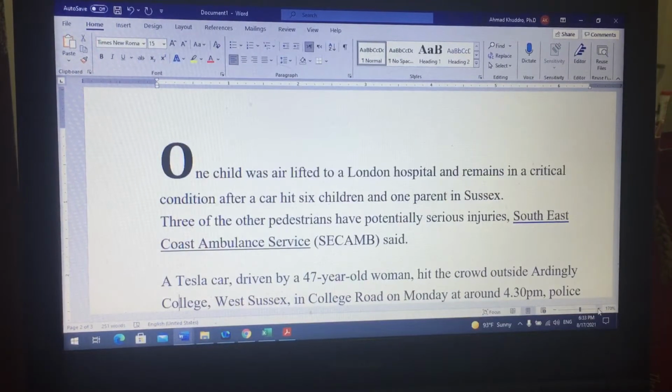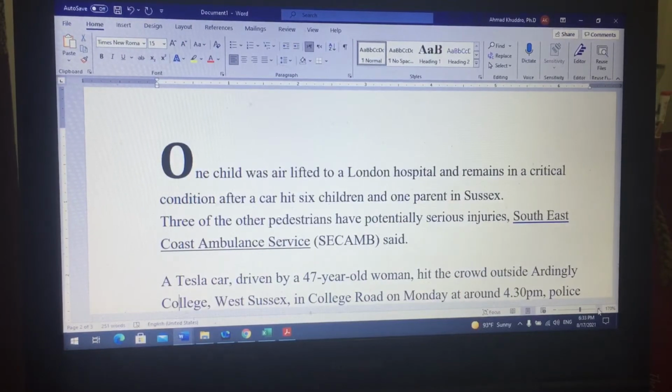When it says other, we need to know that that means that the other pedestrians that have been injured are 3, but there are 6 children and the parent, which are also pedestrians, it seems, that were hit by this car.